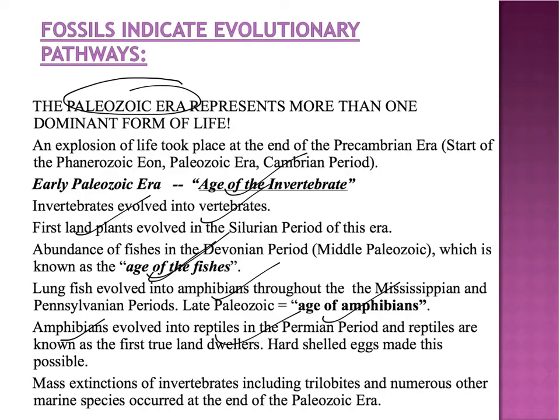So even though the age of reptiles is the Mesozoic era, we actually know that they did evolve in the Paleozoic, but they dominated in the Mesozoic. At the end of the Paleozoic, we had a mass extinction. And it was a mass extinction of invertebrates. Trilobites are just one example of invertebrates. But there were a lot of marine species that actually went extinct. We think that was possibly due to the breakup of the supercontinent called Pangaea.